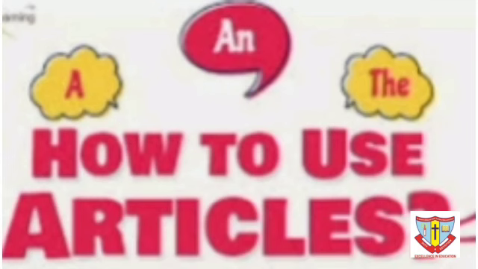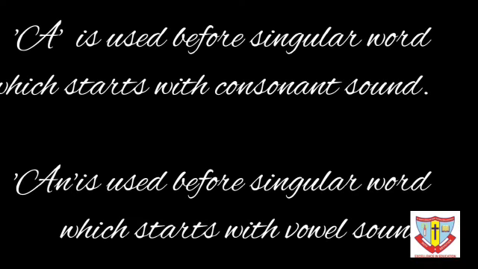For an indefinite article, a is used before a singular noun beginning with a consonant sound. I hope you all know consonants and vowels. Vowel means swar, consonant means vyanjan. In Hindi and other Indian languages, we study swar and vyanjan. A to aha are swar and ka to na are vyanjan. So A, E, I, O, U are called vowels and the rest are consonants.